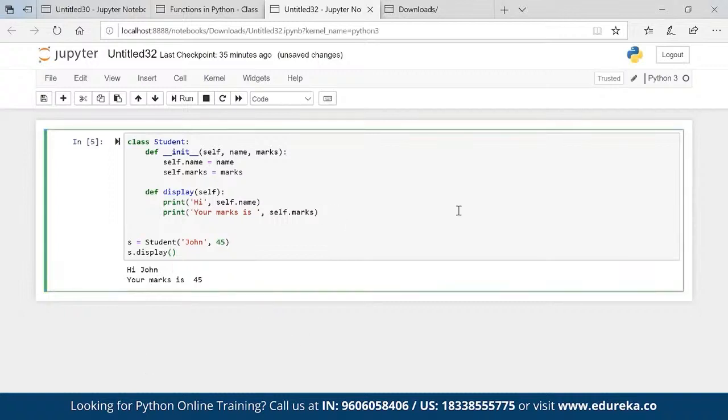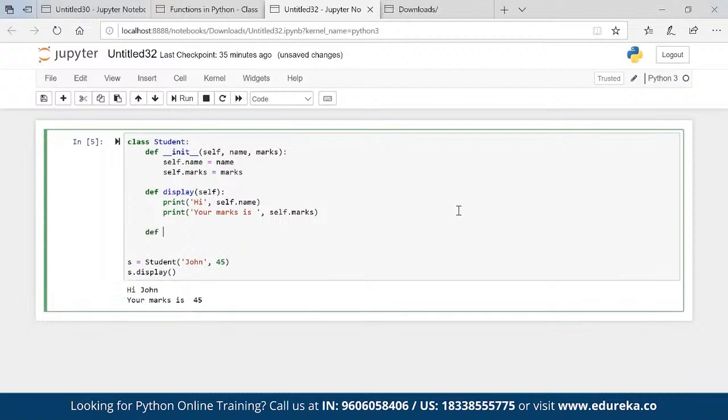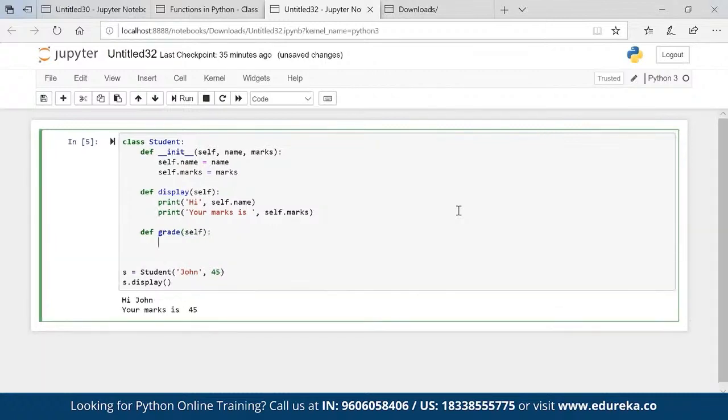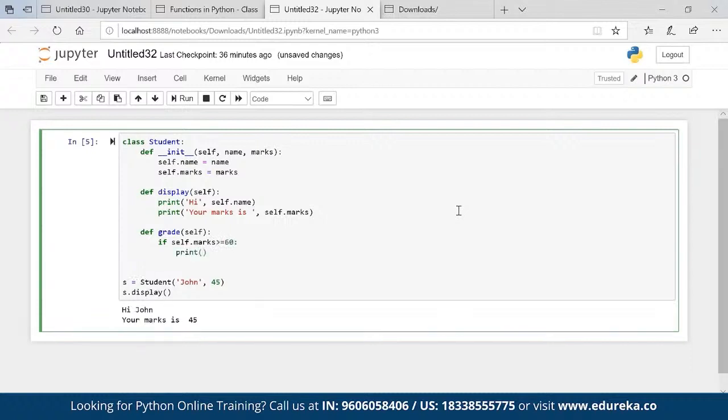Suppose I want to create one more method, def grade. I want to assign a grade, self, and then if self dot marks, let's say, is greater than or equal to 60, then print you got first grade.